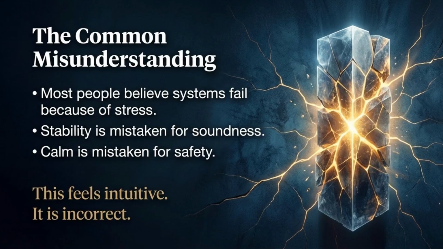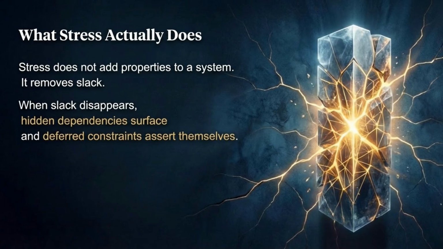The common misunderstanding is that systems fail because of stress, viewing stress as an external shock. Stability is often mistaken for soundness and calm for safety. This interpretation feels intuitive, but it is incorrect. Stress does not add new properties to a system. Instead, it removes slack, which includes spare capacity and tolerance for error.